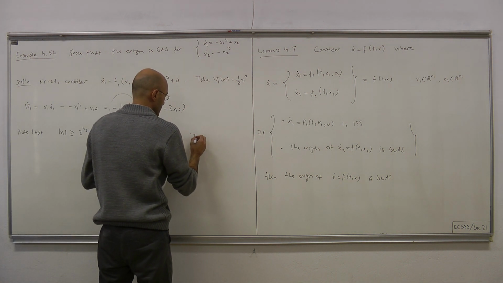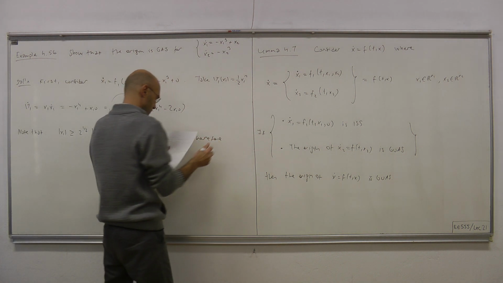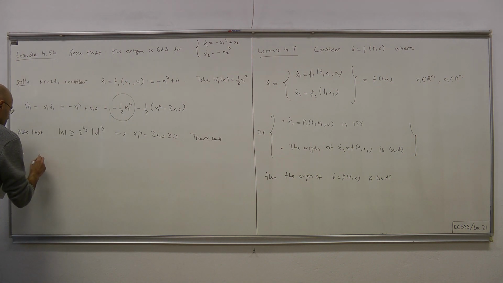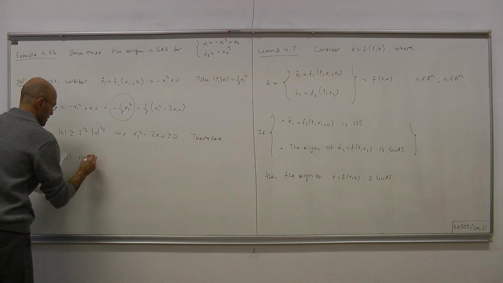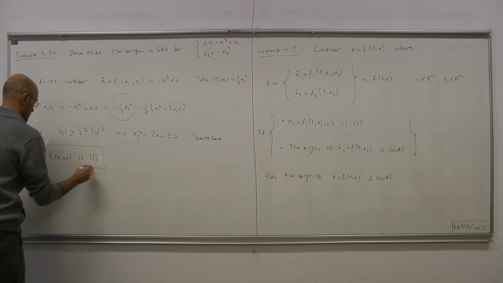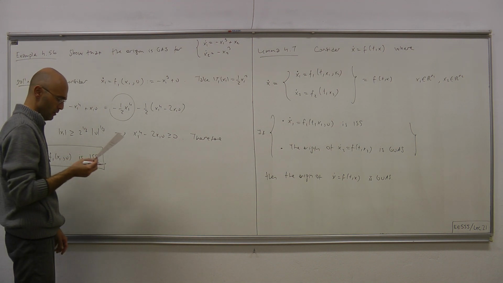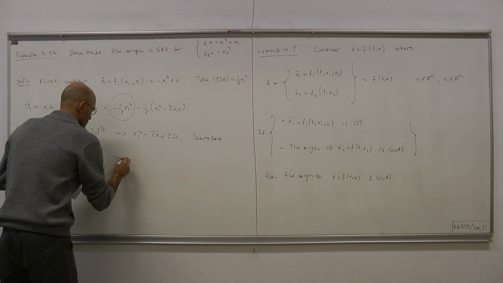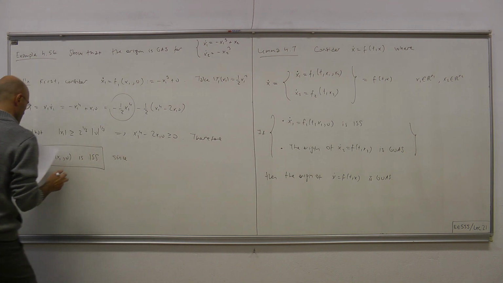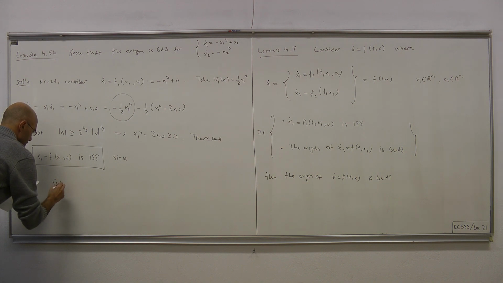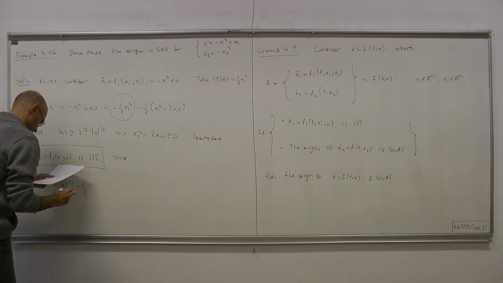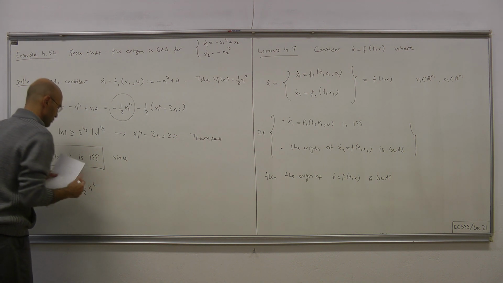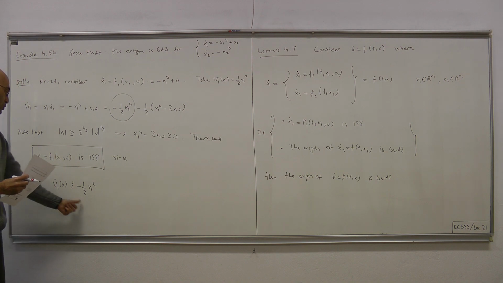Therefore, x1 dot equals f1 of x1, u is input to state stable, because we can write V1 dot less than or equal to minus 1/2 x1 to the 4. So this is our minus W3, this term.